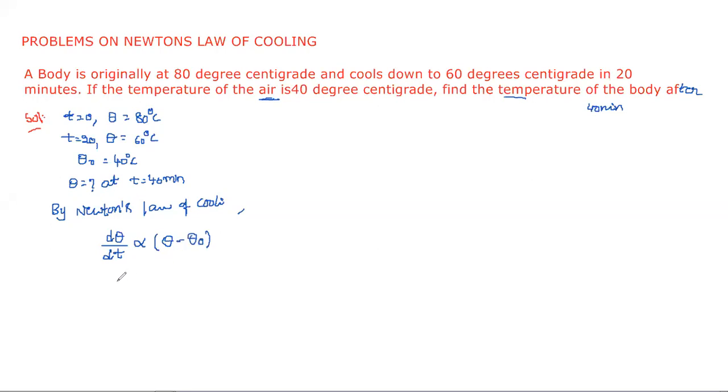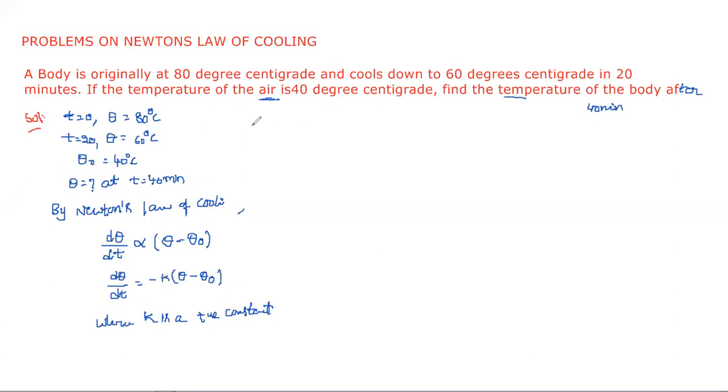As per the procedure we discussed yesterday, d theta by dt is equal to, with proportionality constant k, minus k into theta minus theta naught, where k is a positive constant. It means the proportionality constant should be a positive one, and this minus is an indication of only reducing.